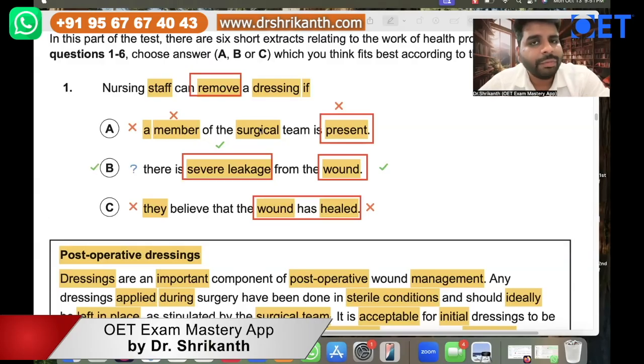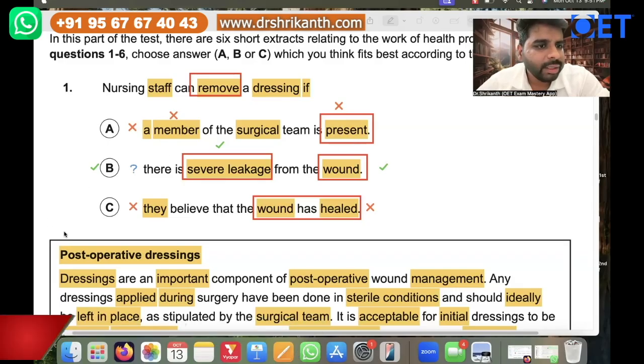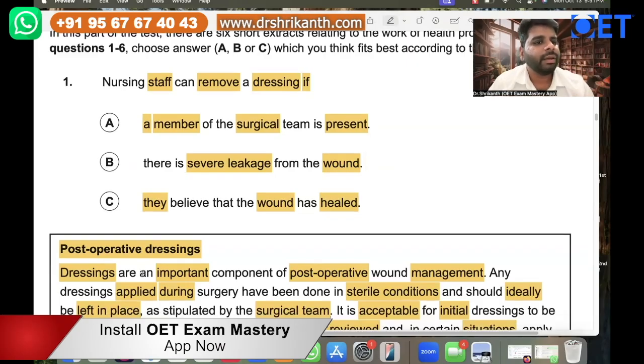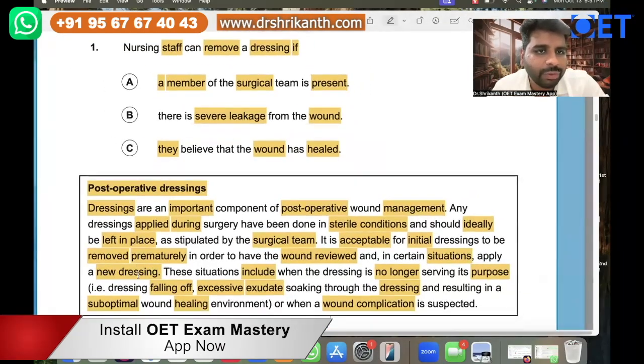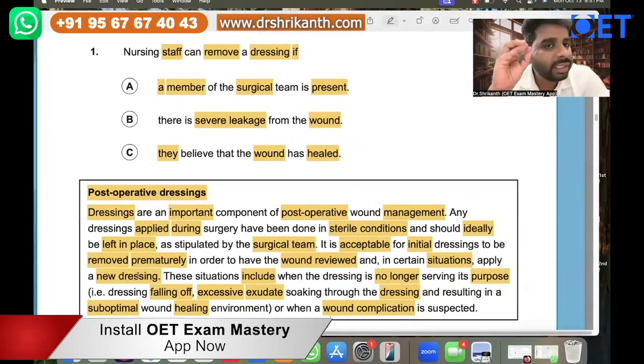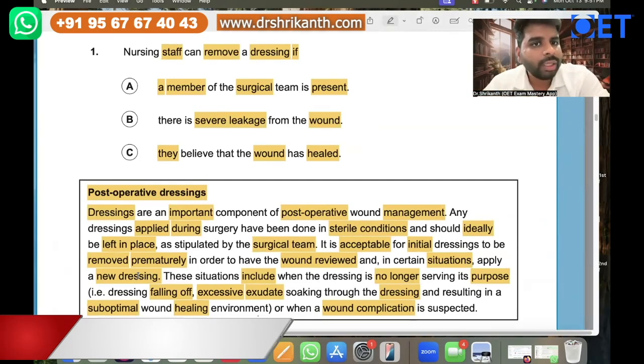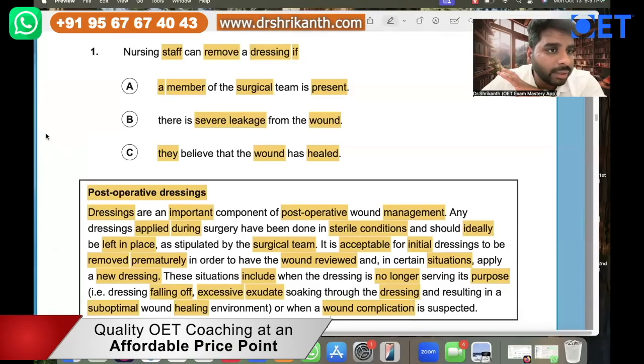So this is how the verb analysis will help you out on the examination day, right? This is the answer to the first question: in which situation can a nurse remove the dressing? They can remove the dressing only if there is severe leakage. And see, they have used synonyms, right? They have not repeated the same words.